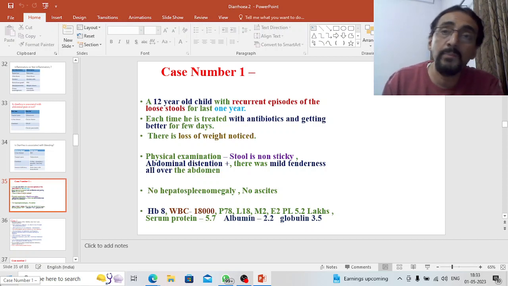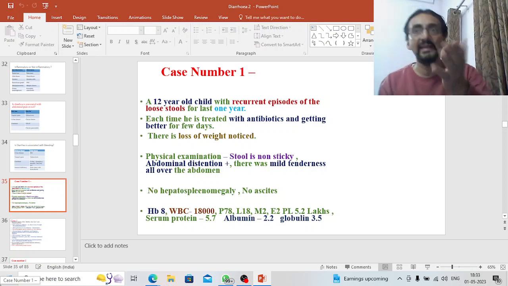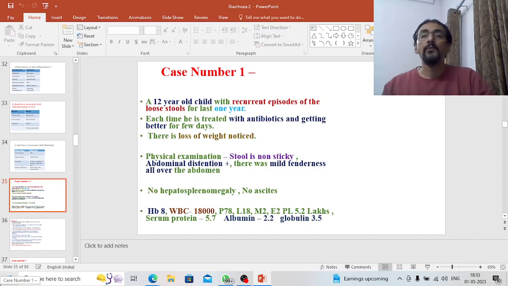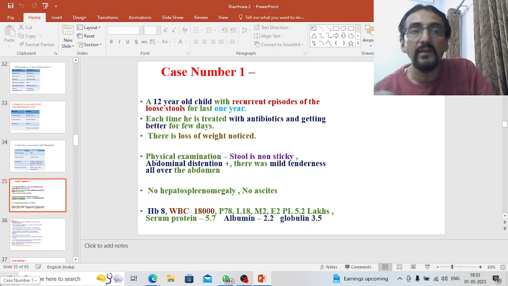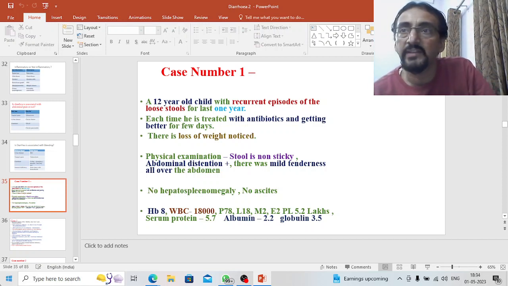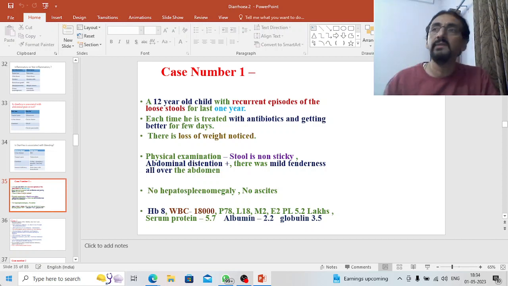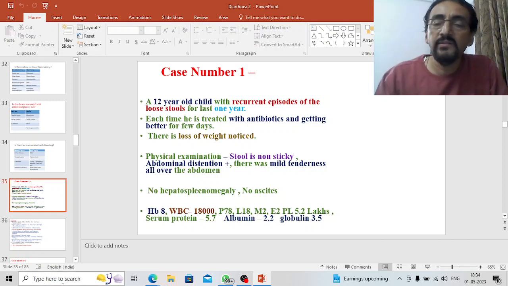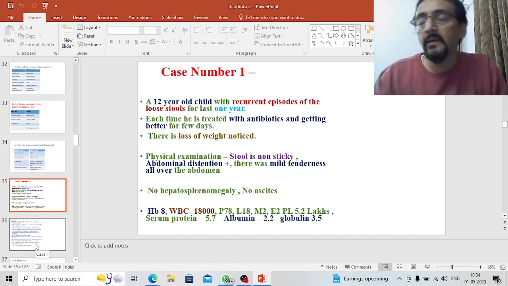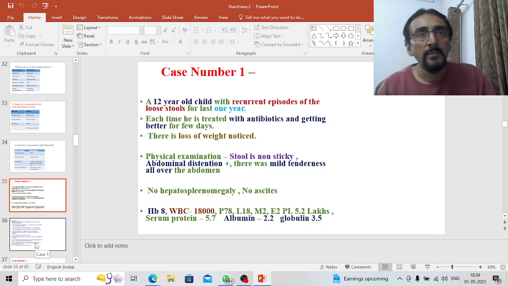And what is most important is that it is happening recurrently, isn't it, it is coming recurrently. When any diarrhea is coming recurrently for 1 year, and that too in a 12 year old child, when it is happening since last 1 year, there is every possibility that both small intestine and large intestines will get affected. Okay, so this is actually, we get such cases, and this is actually a malabsorption problem, and this is usually considered as an inflammatory bowel disease.